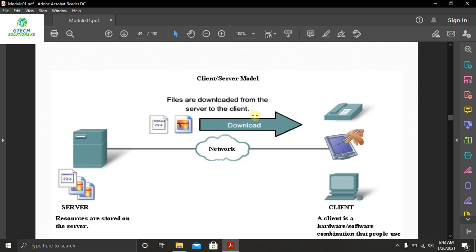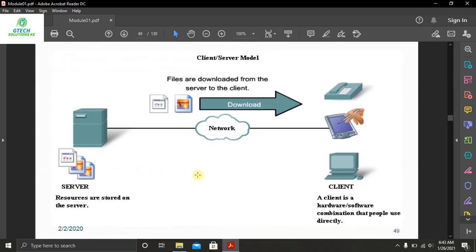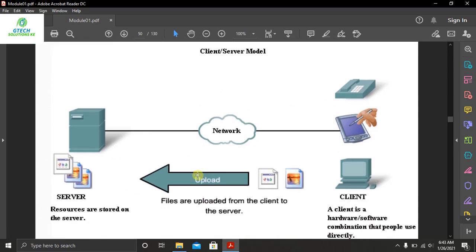On the other side, you can upload to the server. For example, let's say you want to upload your video to YouTube. What you are doing is uploading a video from your side, from your machine, your computer or desktop, to the server, the YouTube server.